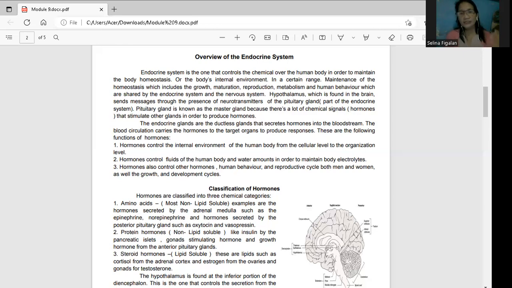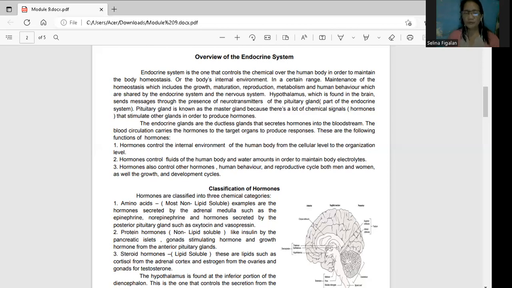electrolyte balance inside our body and the normal functions of our kidneys or our kidney cells, through the governing of your kidney hormone, the aldosterone. That is the function of your aldosterone hormone, to govern or to maintain the homeostasis inside your kidneys. Hormones also control other hormones. So like for example, your pituitary gland is a master gland, which means that as a master gland, class, it also stimulates the other glands in order to maintain the release of your hormones in order to maintain the homeostasis.